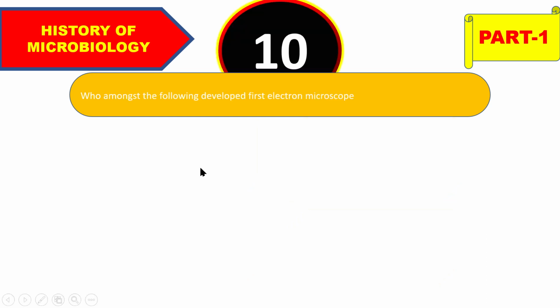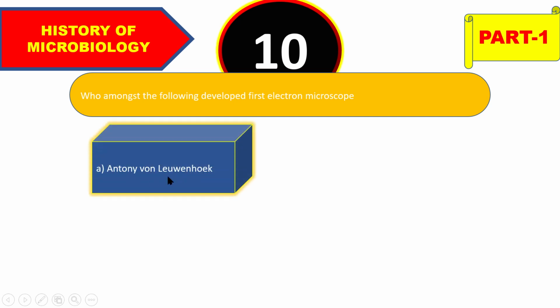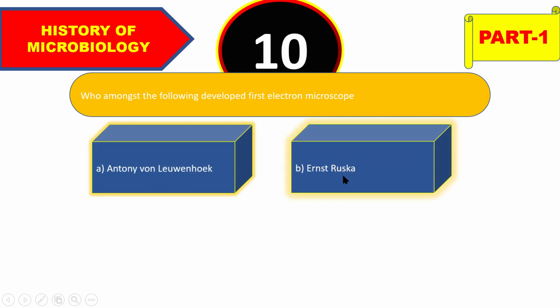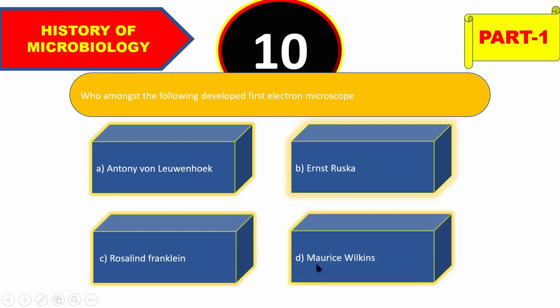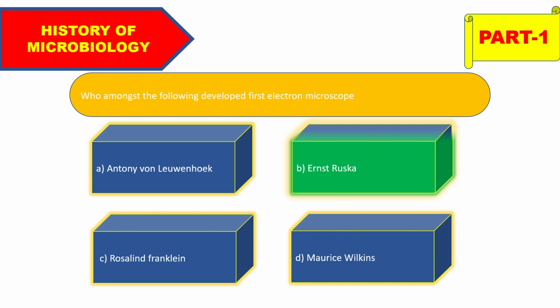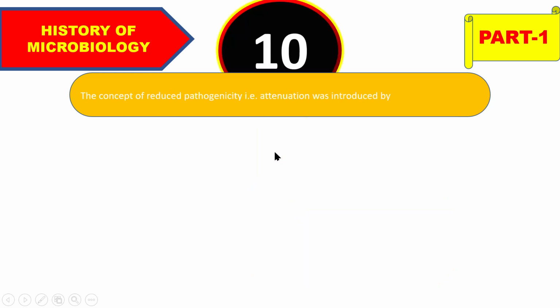So move on to the next, that is who amongst the following developed first electron microscope? And the options are Antony van Leeuwenhoek, Ernest Ruska, Rosalind Franklin, Maurice Wilkins, and the right answer is Ernest Ruska. Okay, so he developed the first electron microscope. So move on to the next.